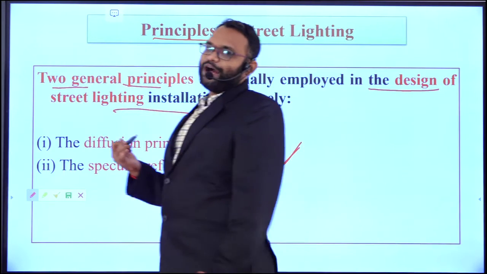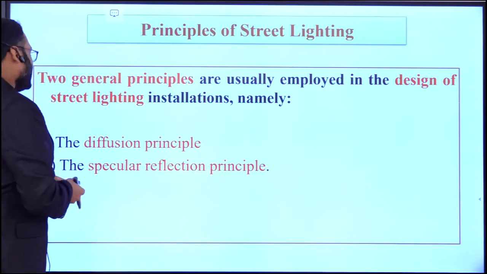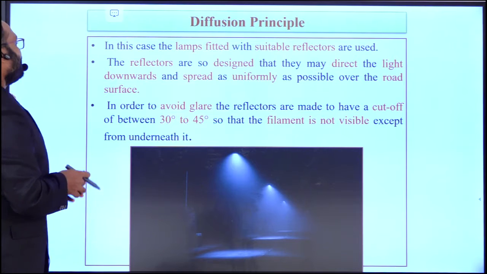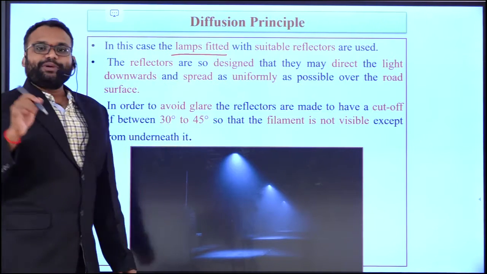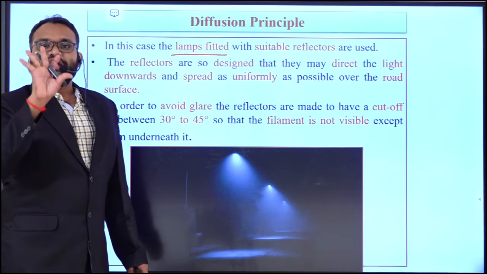So first we study the diffusion principle. In the diffusion principle, what is happening is that the lamps are fitted with suitable reflectors.